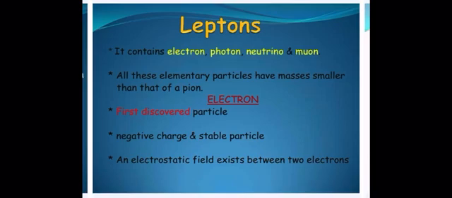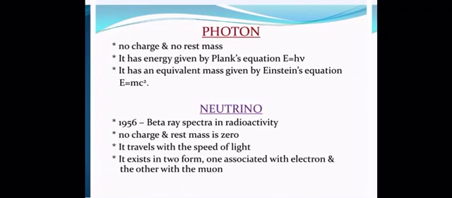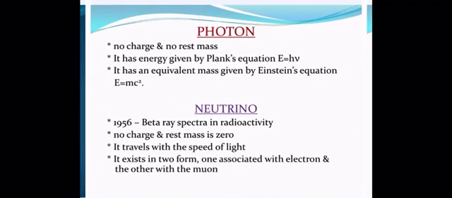So let us first talk about the electron. It was the first ever discovered particle. It has a negative charge, it is a stable particle, and there always exists an electrostatic field. Why is there an electrostatic field? Because two electrons are always charged, and that is why an electrostatic field exists between those particles.